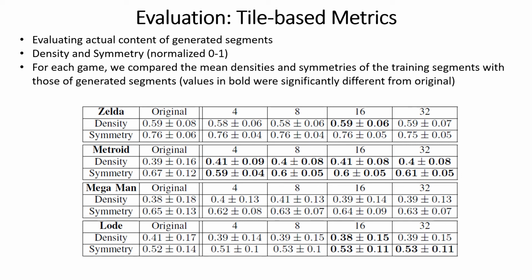And the results are shown in this table. The bold values indicate generated segments that were significantly different from the training set, at least in terms of these metrics. And so we can see that the models for Metroid did the worst in capturing the original level. So this points to an area of improvement in the future. But for most of the remaining models, particularly the lower dimensional ones, no such differences were observed, thus suggesting that they did a fairly good job of capturing the content and patterns of the original games.